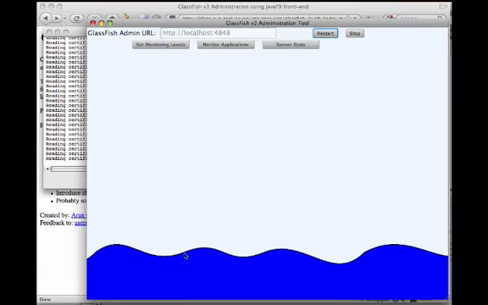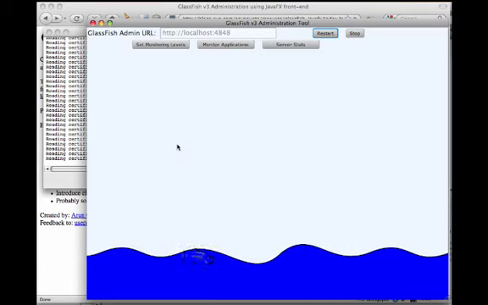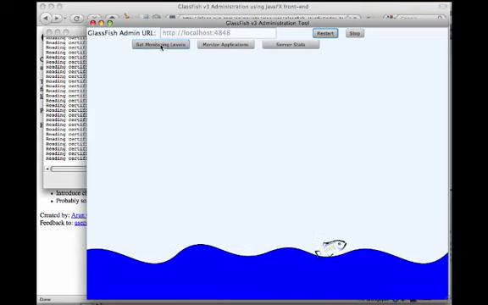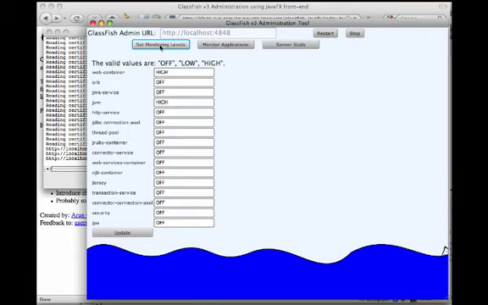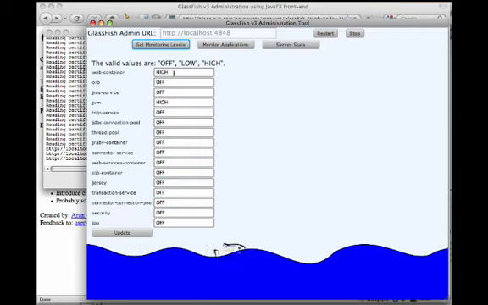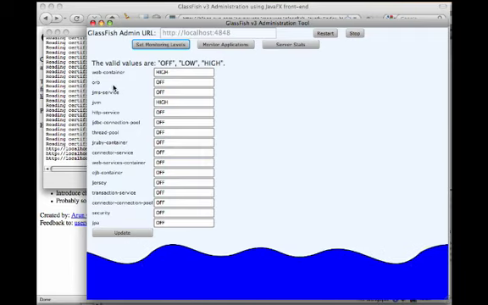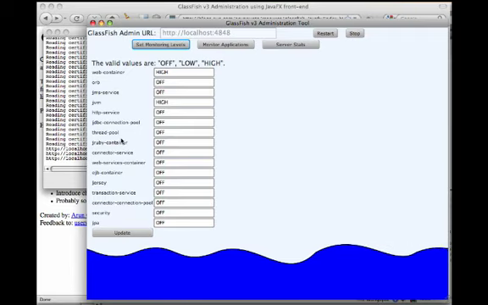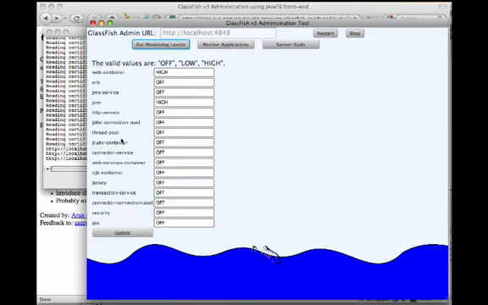Now let's see how else we can use this tool. Let's click on Set Monitoring Levels. This shows all the containers that are installed in the application server and their corresponding monitoring levels. For example, web container monitoring level high, orb monitoring level off, and so on and so forth. If we want, we can change the monitoring level of any of the containers over here and click update.